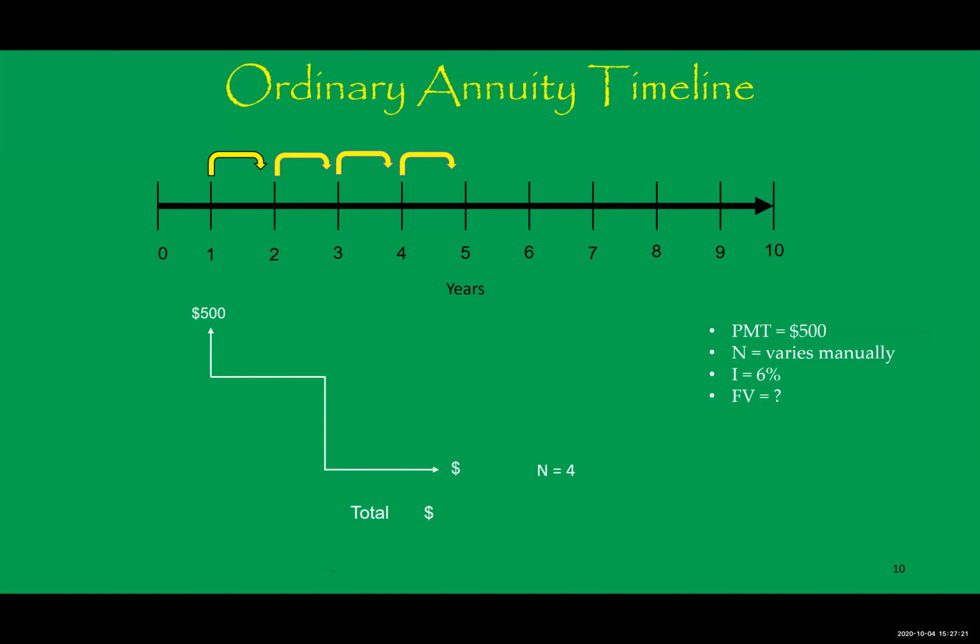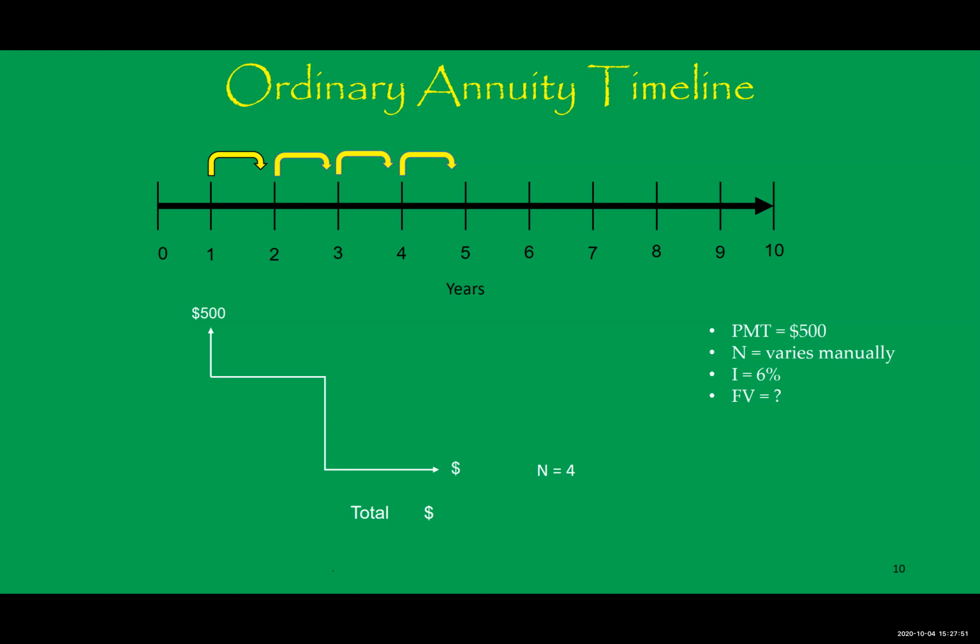So here we have a timeline starting from today, which is time 0, all the way out to 10 years. Remember, you're going to be depositing $500 into the account at the end of every year for the next 5 years. The first $500 is deposited at the end of this year. So if today is January 1st, you will make your first deposit on December 31st of this year.